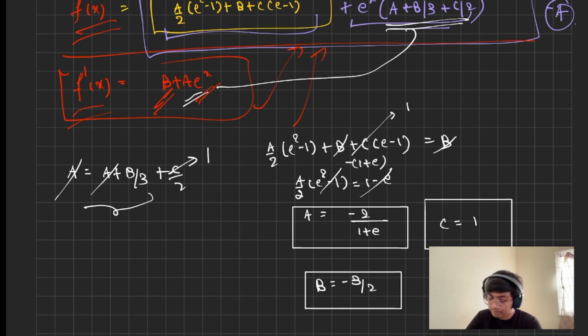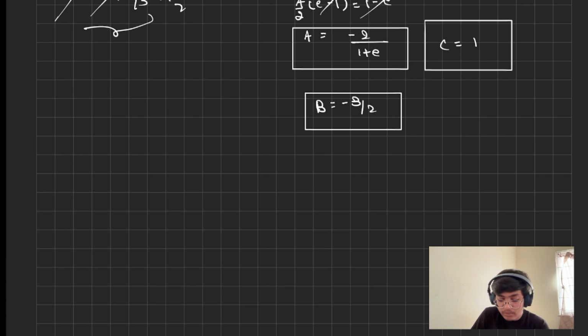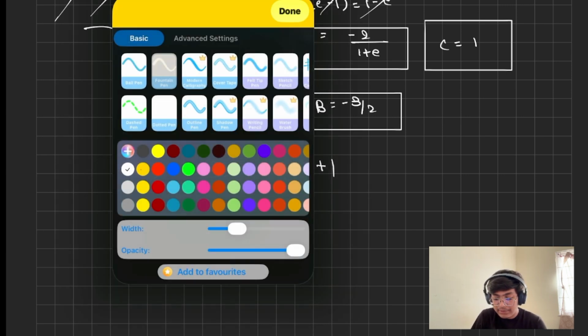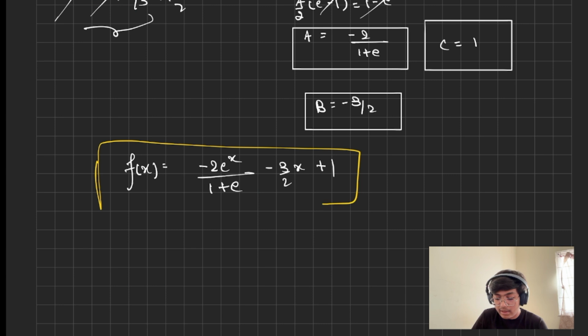Spot on. So now we can write the original function as f(x) is equal to a into e power x, that is minus 2 e power x upon (1 plus e), minus 3 by 2 x plus 1. So finally, after so much hustle, we have found what f(x) really is.